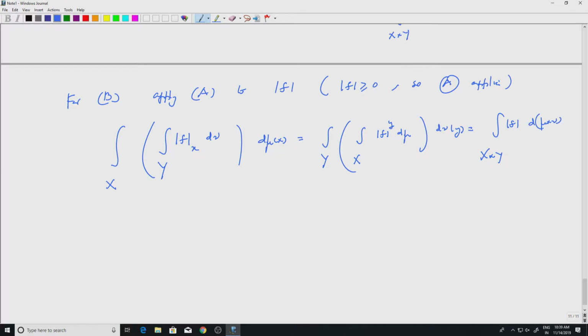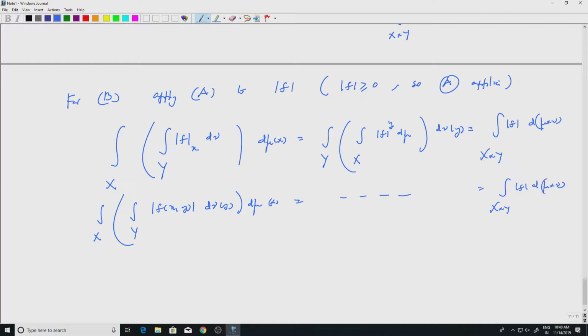So it's enough to write it. This is true for mod f because mod f is positive. Let's write it in the proper form. This is simply the integral over x, integral over y of mod of f of x comma y d nu y, d mu x, equal to and so on, equal to the integral over x cross y of mod f d mu cross nu, right.